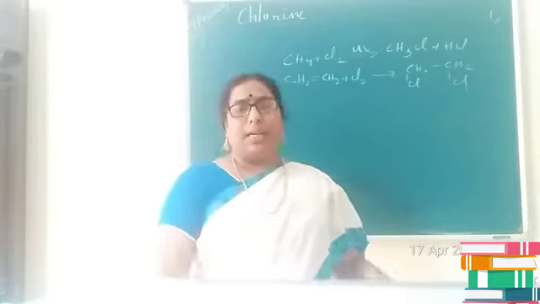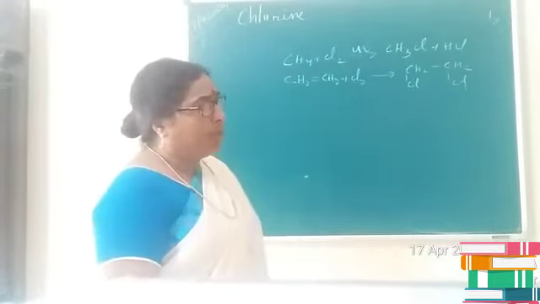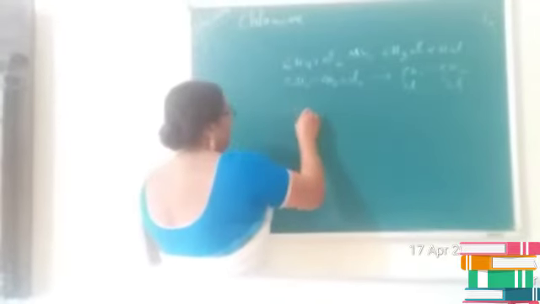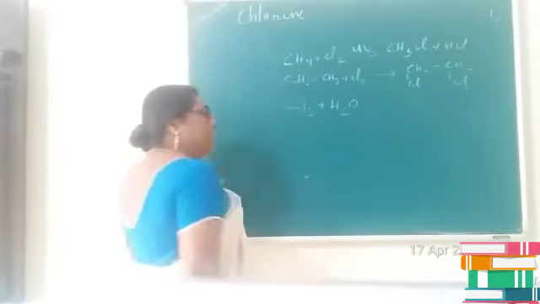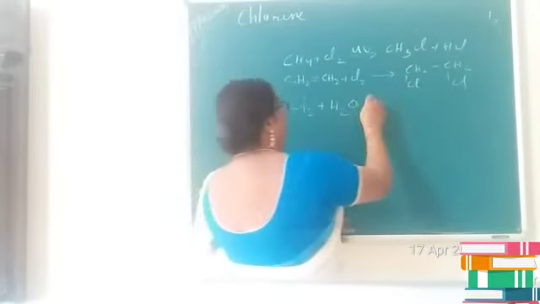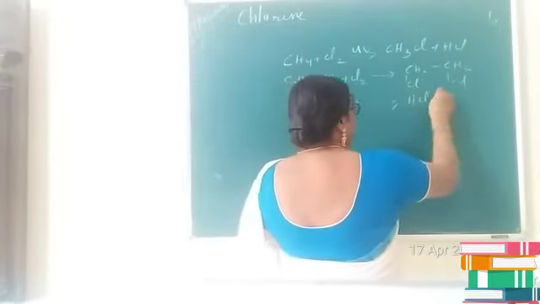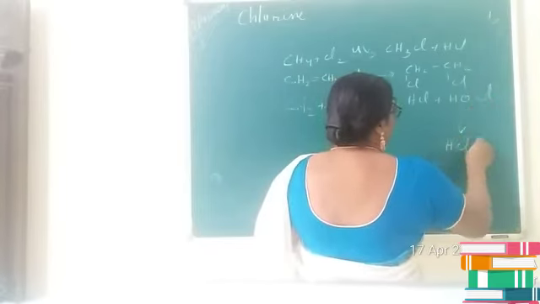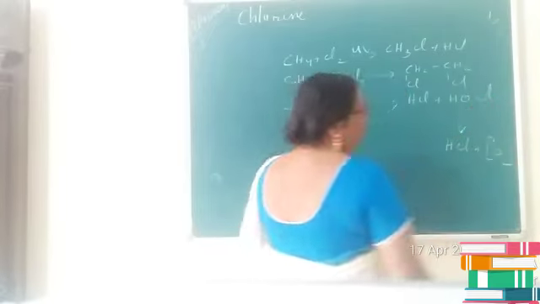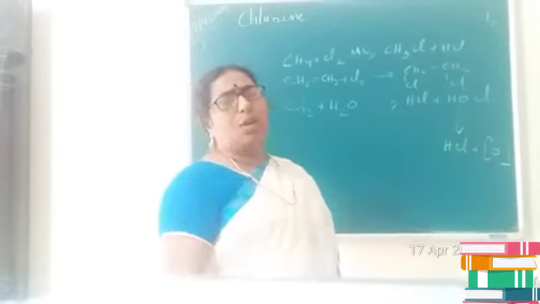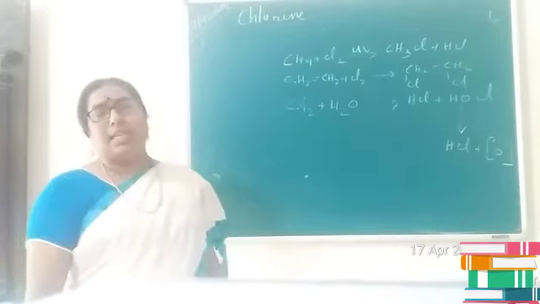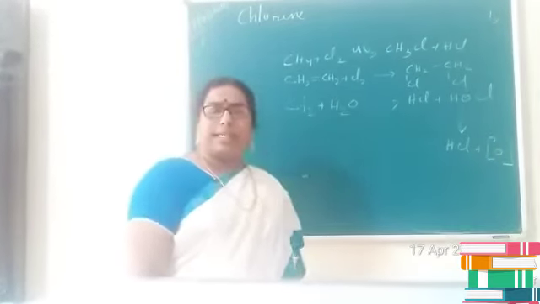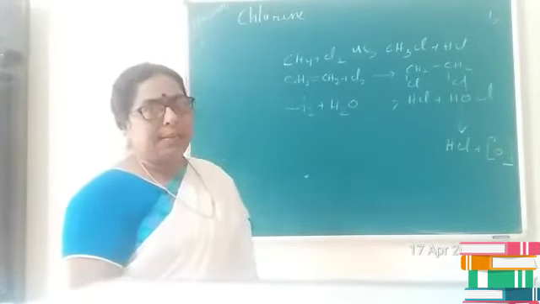If you pass chlorine through water, it is yellow in color. On standing, it loses its yellow color due to the decomposition of chlorine water to HCl and HOCl. That is, chlorine reacts with water and loses its yellow color on standing. This HOCl further decomposes and you will get HCl and nascent oxygen. This nascent oxygen is responsible for its oxidizing nature. Chlorine generally oxidizes, so it is a permanent oxidizing agent.